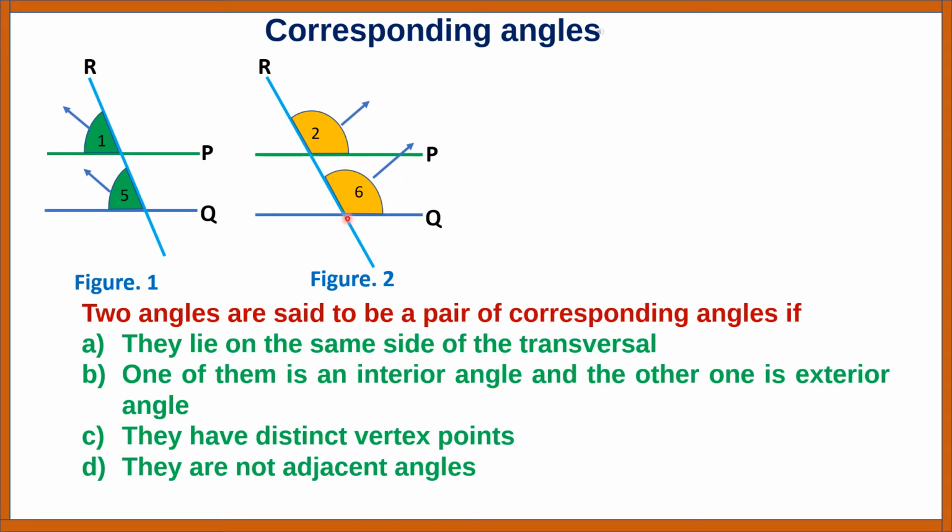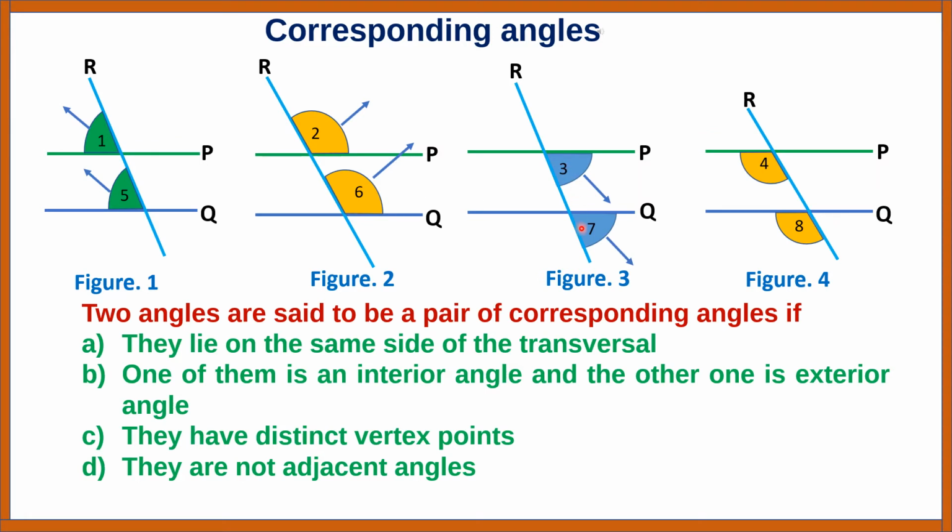Similarly, you can find other pairs of corresponding angles in figures 3 and 4. In figure 3, angles 3 and 7 are corresponding angles, and in figure 4, angles 4 and 8 are corresponding angles. So we can see that there are four pairs of corresponding angles formed when a transversal intersects two lines.